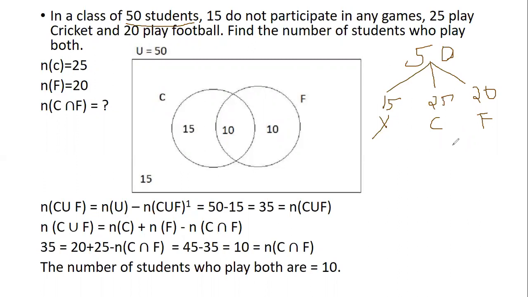Exactly. So we are supposed to find out the intersection here because it is common to both of them. Now, out of 25 people here, it doesn't say only cricket, right? Or this also doesn't say only football. It just says the number of people who play cricket, which means in this 25, there are also a few students who